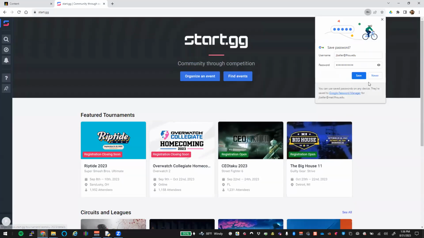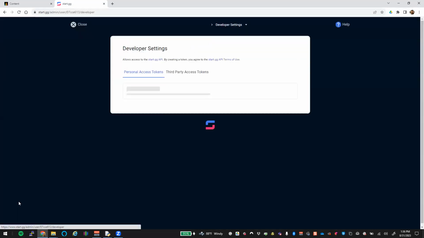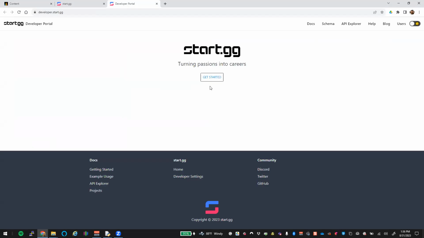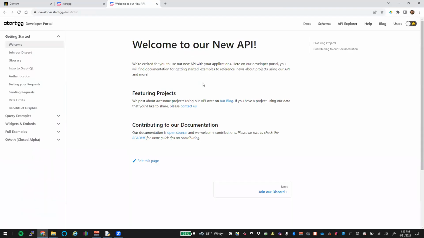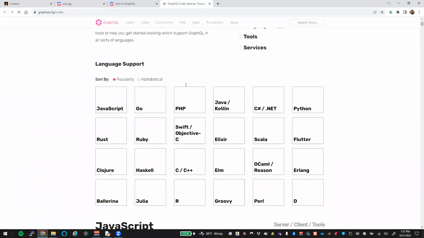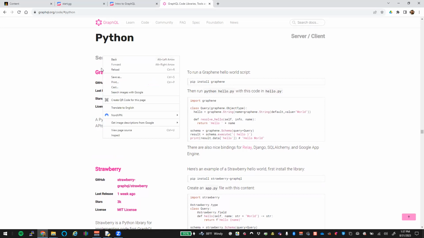Okay. So once you get logged into this one, if you come down to your profile and go to developer settings, right, you can look a little bit into the API. So the way this API works is it is using what's called GraphQL under the hood. And GraphQL is sending out all these different frameworks and information in there. So what we want to know is useful references for popular languages. Obviously, we care about Python. And so you can see different packages that would set up this GraphQL server.